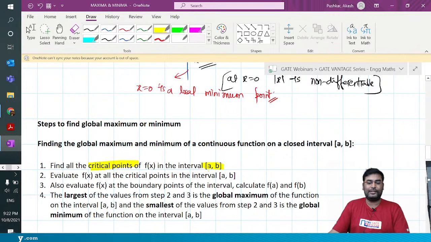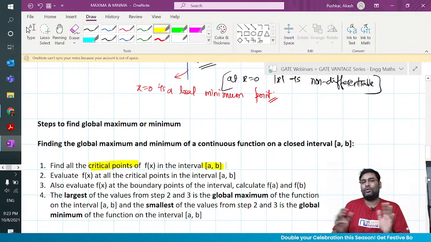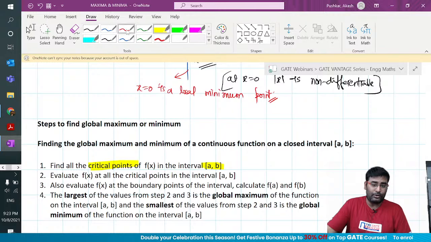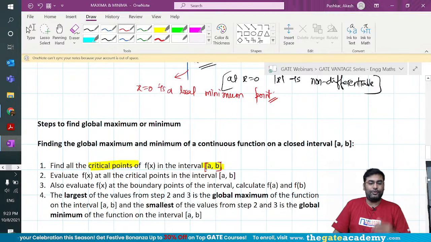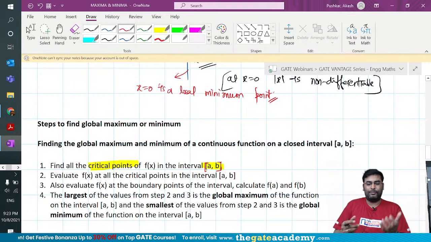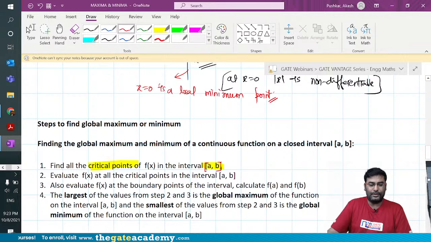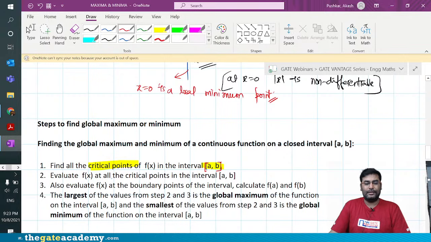In the question, if it is an open interval, you can consider that the question is not right, or they are not interested in the boundary point. These are the two possible options. If it is a closed interval, you will be looking at a square bracket, my dear friends. Can you see that? If you look at the closed interval, which is a comma b, you have to find all the critical points within the interval. Also find the value of the function at the critical points as well as the boundary points.